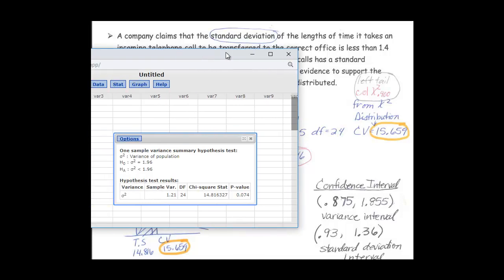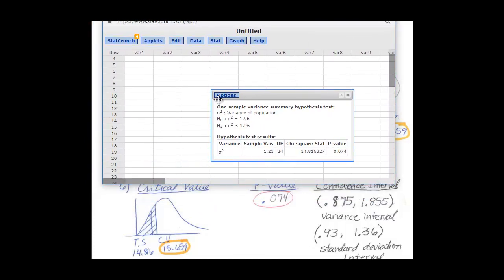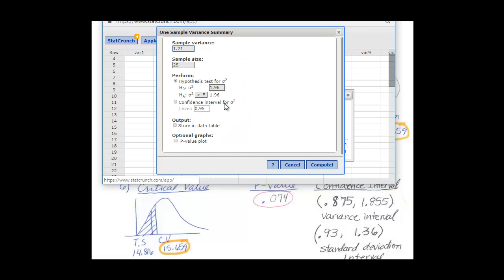Now, in order to do the confidence interval, I'm going to go back here to Options and click Edit. I leave the variance, I leave the sample size, and I come down here to confidence interval. Now remember, our problem was 0.10 alpha, 10% in the left tail.